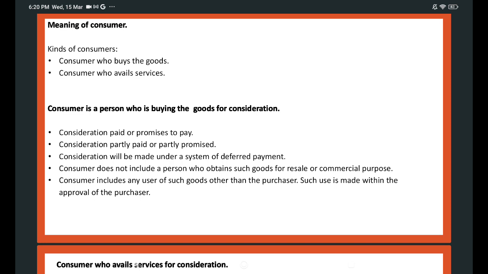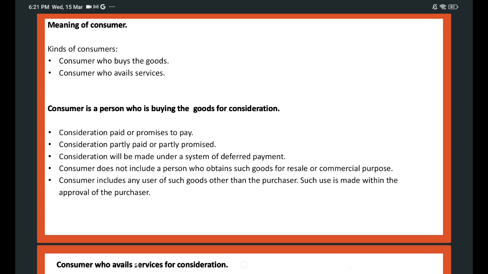A consumer is a person who is buying the goods for consideration. He has to pay something. If he gets something free, he is not a consumer. A consumer is a person who has partly paid the consideration, or partly promised to pay the consideration. A consumer is also a person who agrees to pay the consideration under a system of deferred payment.